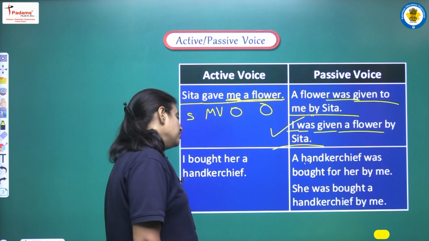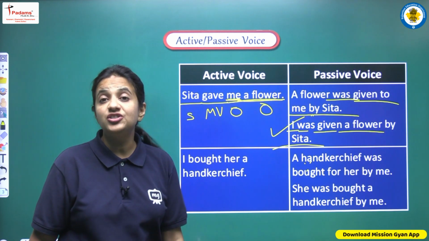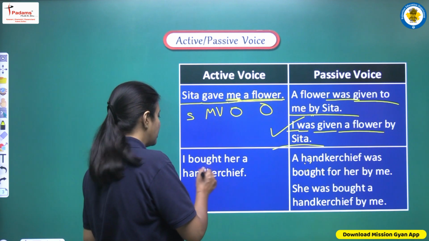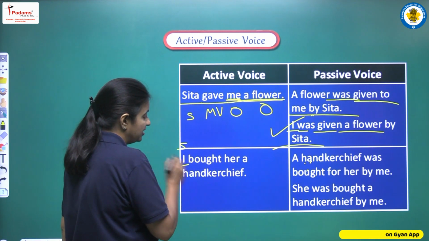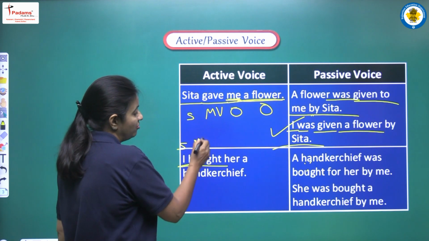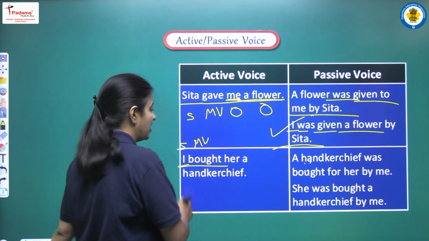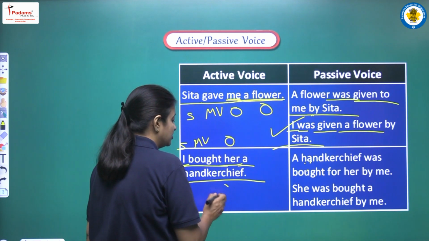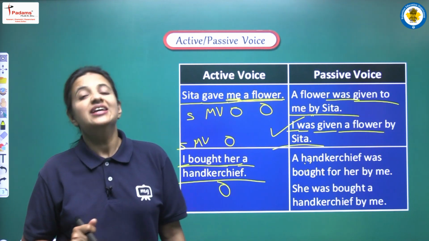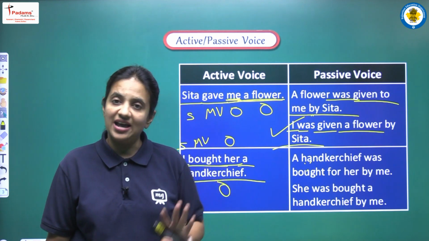Next sentence, I bought her a handkerchief. In this sentence also we are having two objects. First of all, let's see, I is the subject here. Bought, this is the main verb, or we can say action verb that we are having here. Her, it is the object, and a handkerchief, this is the another object. This is the second object that we are having here.